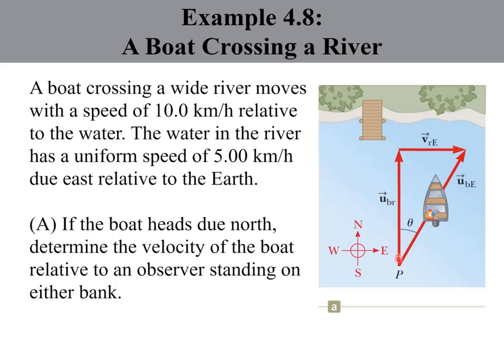So from this triangle, you can see first you have to determine which one is the resultant and which ones are the two components. It is very obvious that UBE is the resultant, and UBR and VRE are the components.